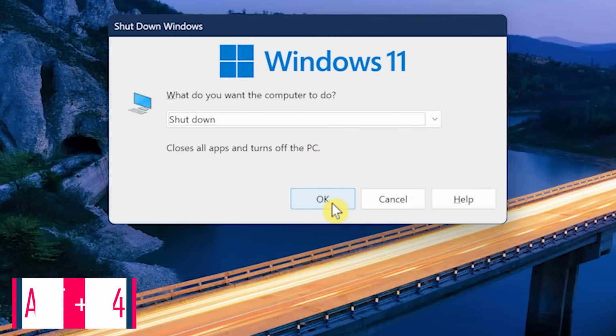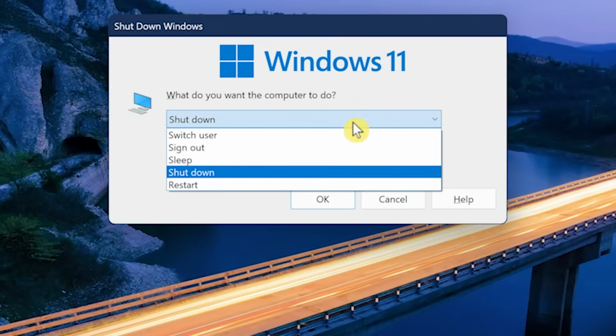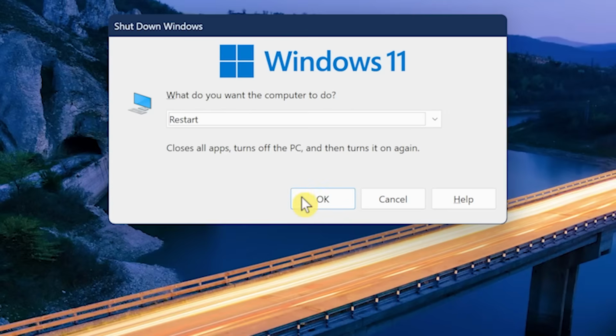This will bring up the Shutdown Windows box. Then in the drop-down menu, select Restart. When you're done with that, click OK. Hopefully when your computer reboots, your issue will be resolved.